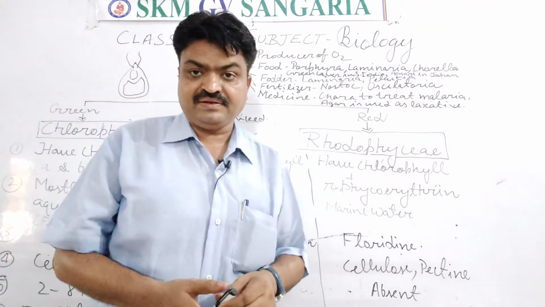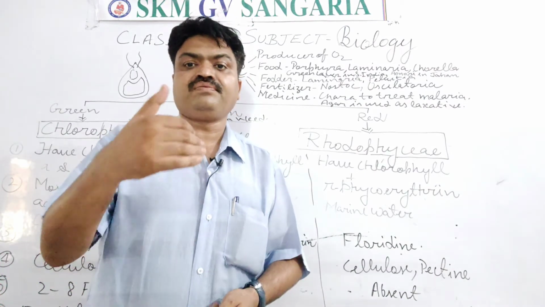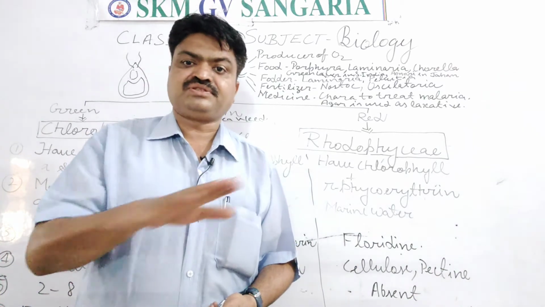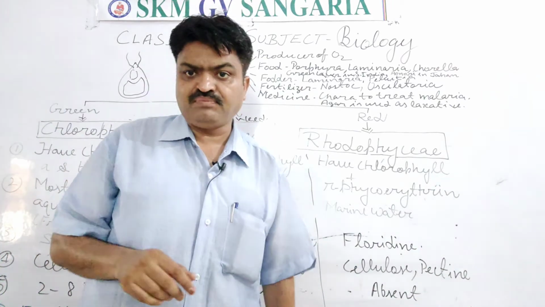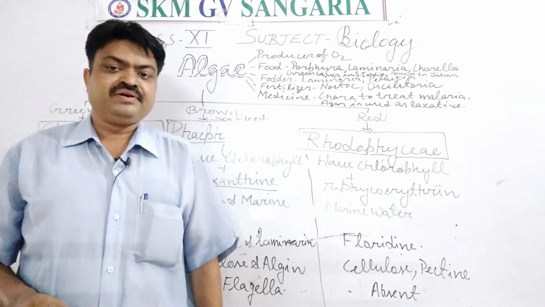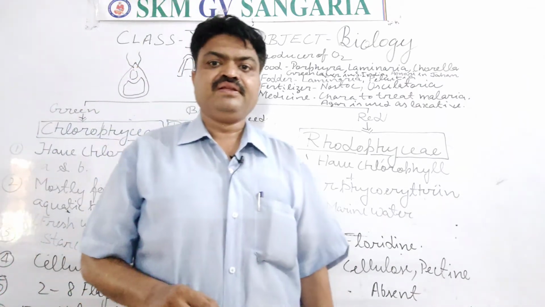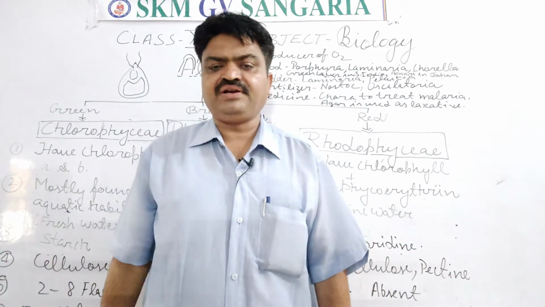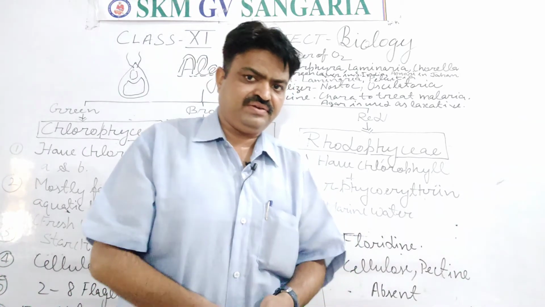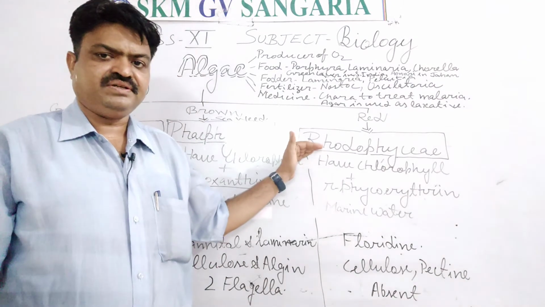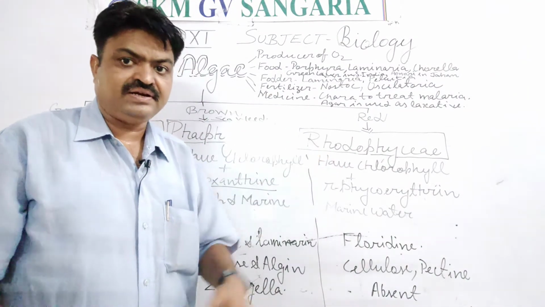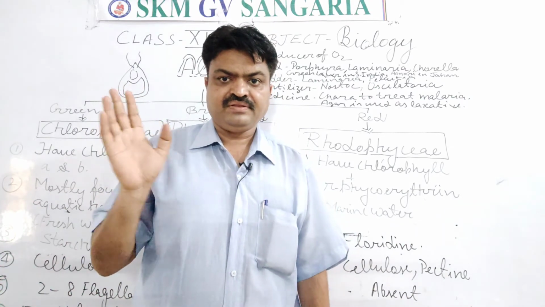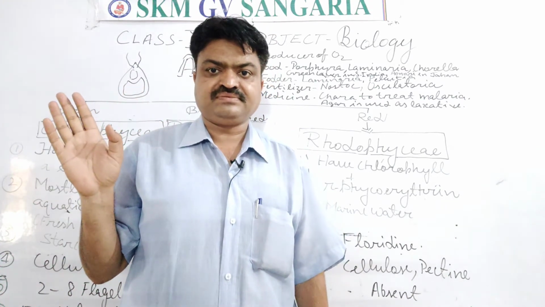But in these red color algae, the group of Rhodophyceae, the flagella are absent completely. So it is also a most important question: which group of algae does not have flagella? So what will you write in that? You will write it is Rhodophyceae. Rhodophyceae algae do not have flagella. They don't have the thread-like projections.